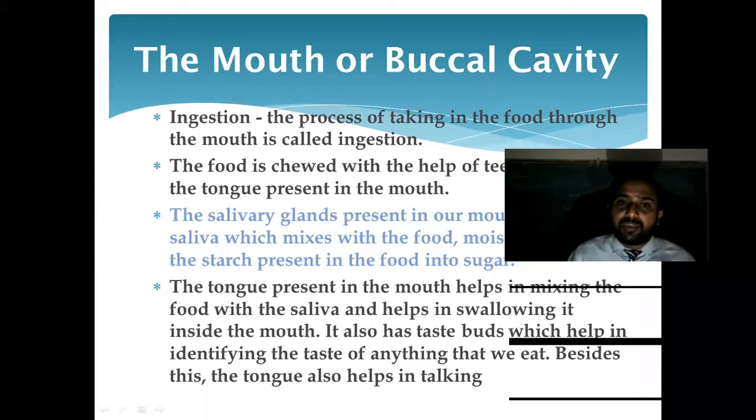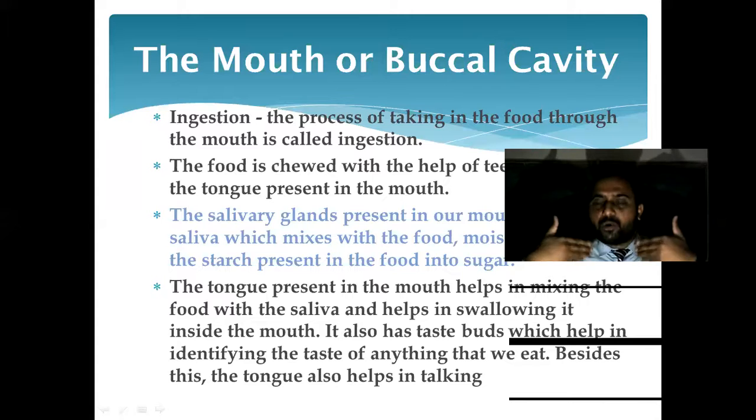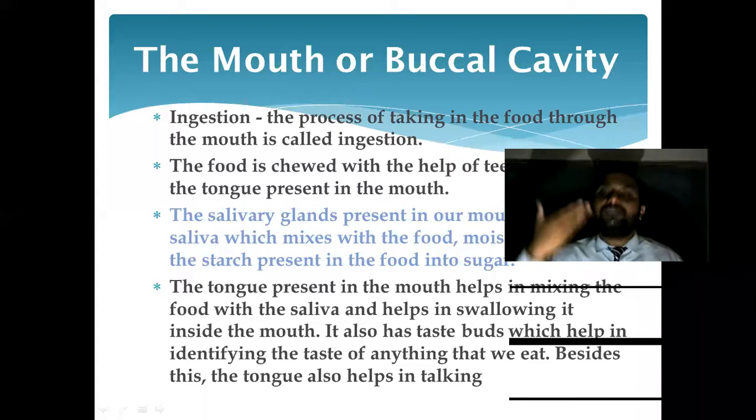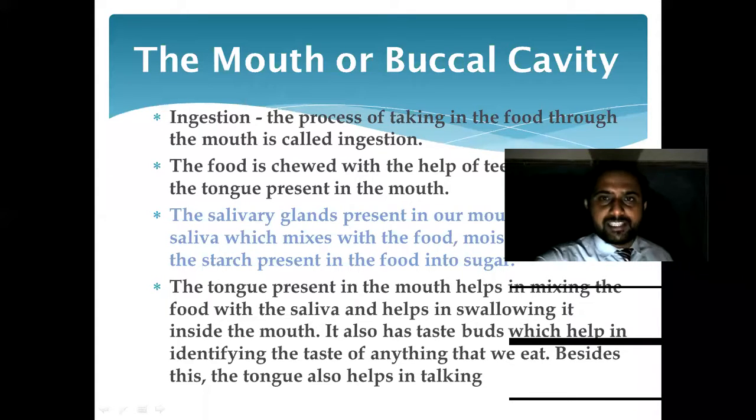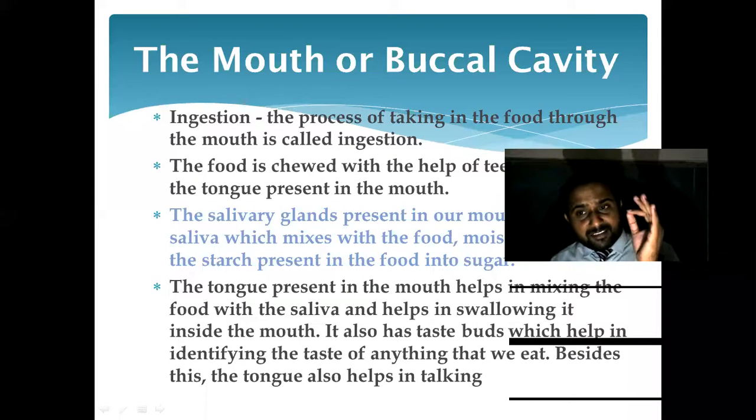अभी tongue का काम क्या है? Number one, what is the number one? To mix the food properly with the saliva and to help for swallowing. Swallowing मतलब क्या? निगलना, अंदर लेना. Okay, so ये swallowing किससे possible है? Swallowing is possible because of this tongue.